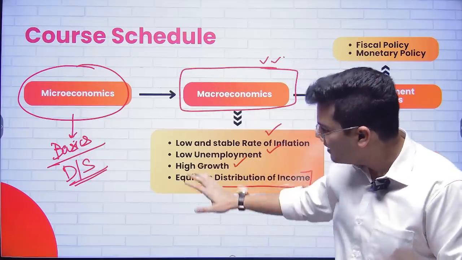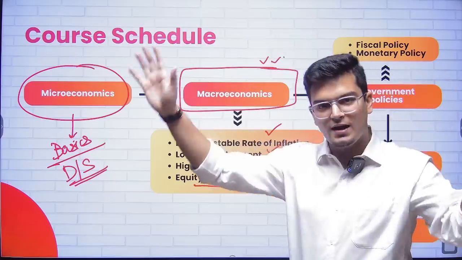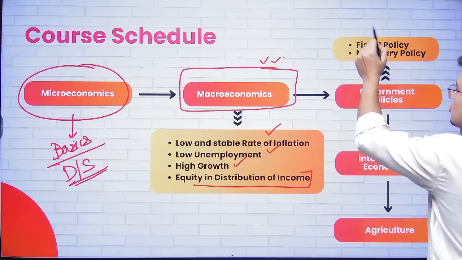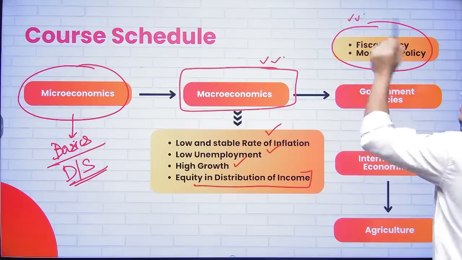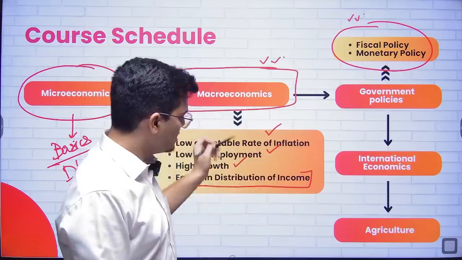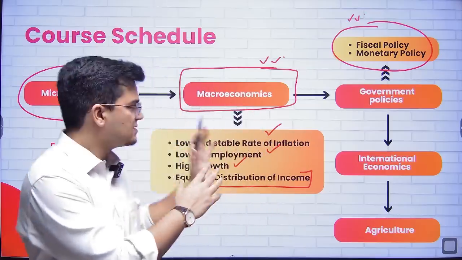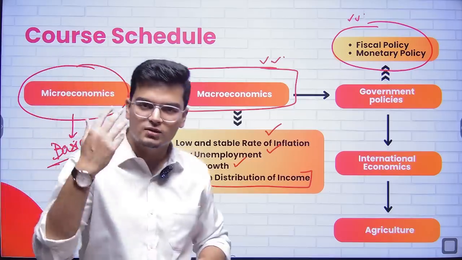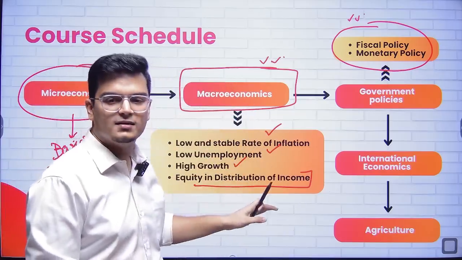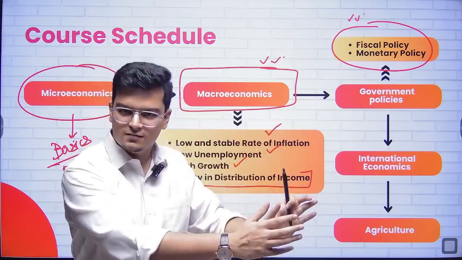Now, once we are reading these four objectives broadly at the global level and in the Indian context, then we are going to read two things: fiscal and monetary policy, because the government only has these two tools to control these four objectives. So first we'll understand the basics of economy, कि economy होता क्या है. Then we'll understand कि macroeconomic objectives for any country are this. India is doing this to achieve this.